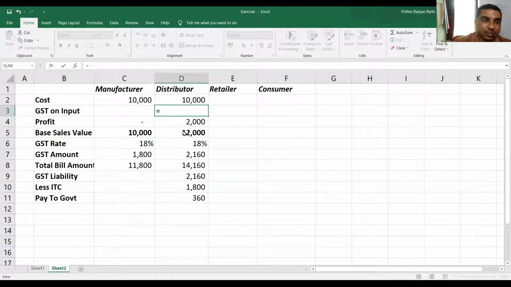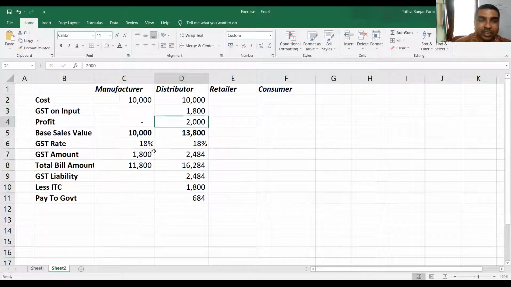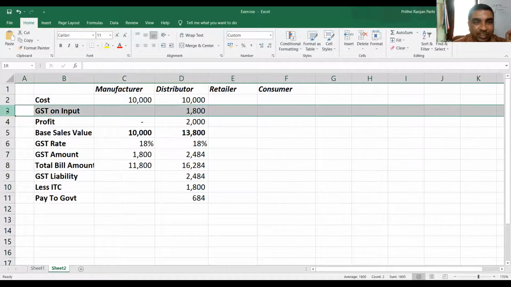GST on input is 1,800. So totally he has paid 11,800. 11,800 is components like this. Okay, 10,000 plus 1,800. 1,800 is GST he has paid. Okay, this is his input tax credit, you can say.